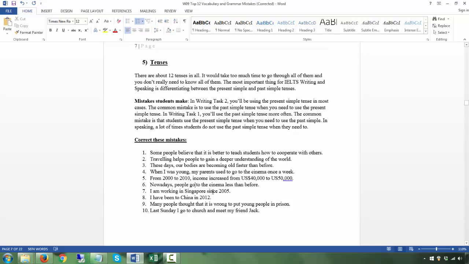I am working in Singapore. Since would be, you'll be using the present perfect tense. I have been working since. I have been to. In 2012, you will never use the present perfect simple tense for this, because you have a year there. If you put a specific date in the past, you wouldn't use the present perfect simple. You would just say "I was." You use the past simple tense. Many people think, they still do, last Sunday, last, past simple tense.